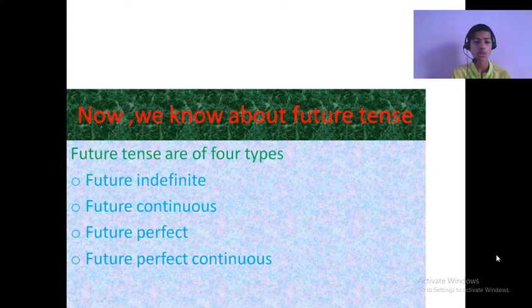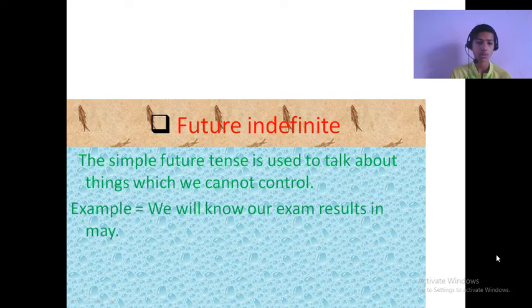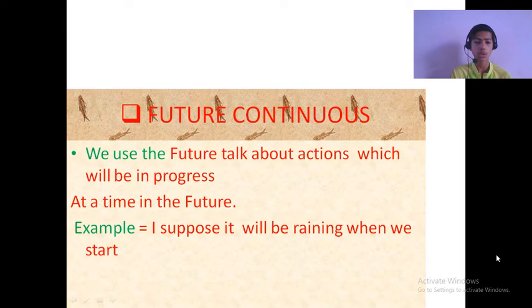Future tense is also of four types: future indefinite, future continuous, future perfect, and future perfect continuous. Future indefinite. The simple future tense is used to talk about things which we cannot control. Example: we will know our exam result in May. Future continuous. We use the future continuous to talk about actions which will be in progress at a time in the future. Example: I suppose it will be raining when we start.